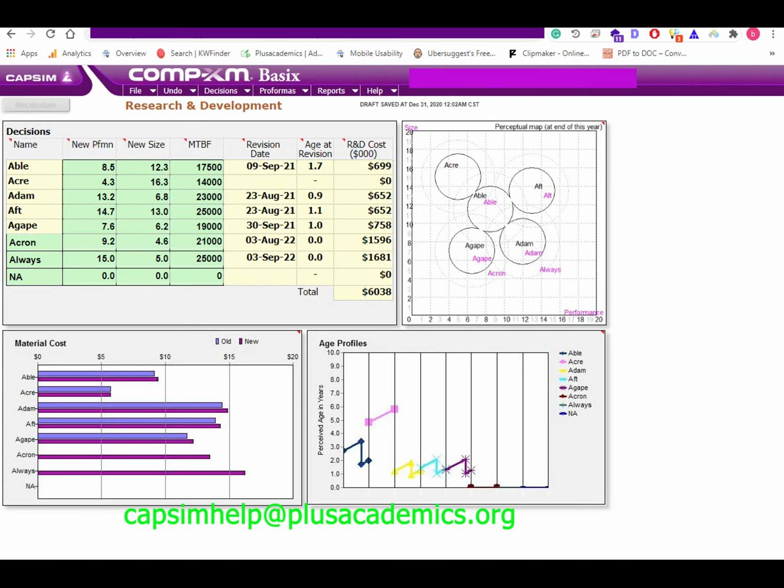Based on that, providing Able with performance of 8.5 and size of 12.3 will be enough to enable it to have an age of 1.7 years at the end of the year, which is not too far from the ideal position. Besides, we maintain a mean time before failure of 17,500, although 19,000 is the best for this segment. The reason for choosing to maintain at 17,500 was based on the fact that high mean time before failure means high material cost. The choices selected promise that a refined Able will hit the market by 9th September 2021.